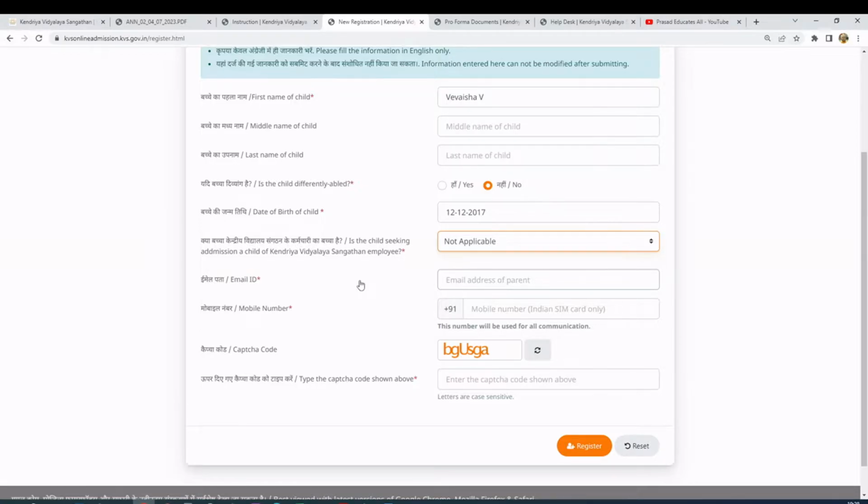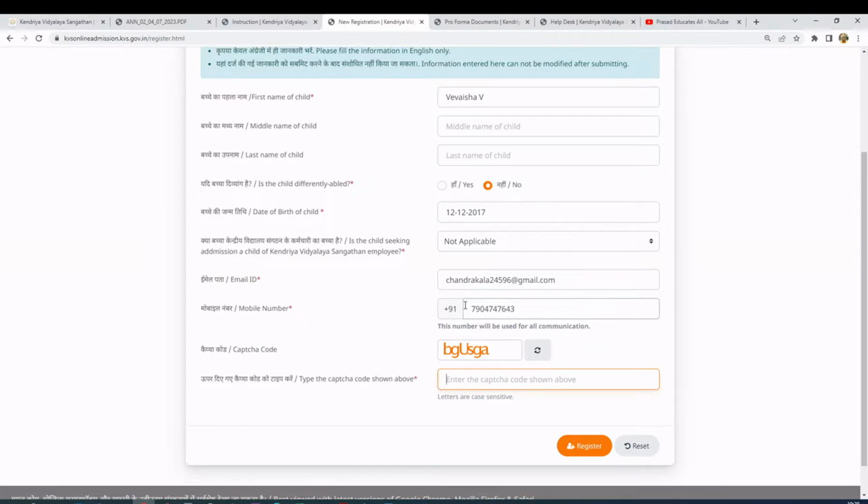For class 1, the option was different. They used to put grandchildren also, but for Balvatika they have removed the grandchildren option. You have to put a valid email ID here. So let's put the email ID, and you have to put a mobile number which is valid and accessible at all times. This is the mobile number that Kendriya Vidyalaya uses to reach you for any clarification.